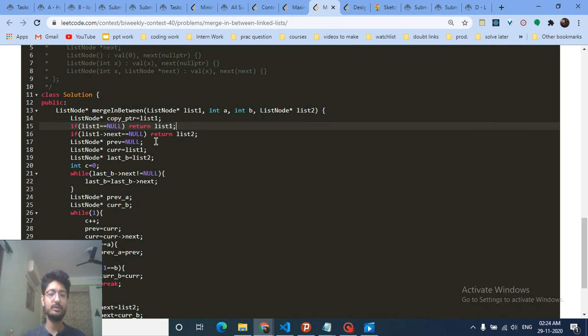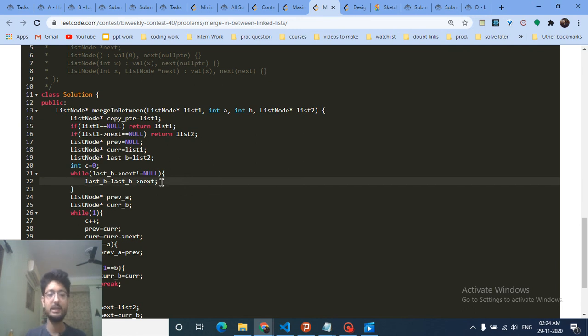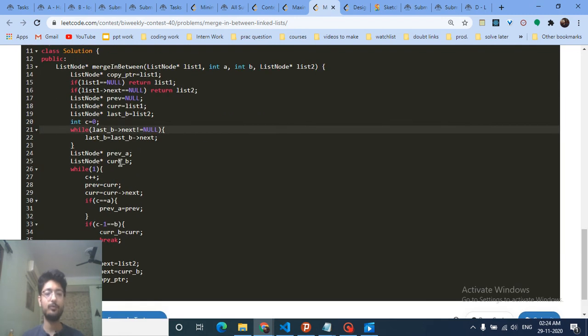So next, you have to iterate over the list B and the list A. For list B, I have made a pointer, last of B, to store the last address for list B. So you will just keep on iterating over B while the next of B is not null, which means that if it is not null, I will keep jumping to the next pointer. If it is null, then I am on the last address, so store it in last of B. And we'll do the same for iterating over A.